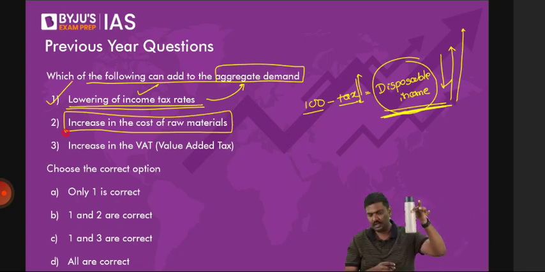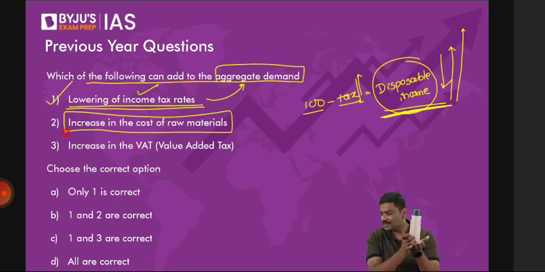What do you think will happen to the market price of the bottle? Market price of the bottle should also go up. If the market price of the bottle goes up, what will happen to the demand? Demand will go down. Right? So the second one is wrong.